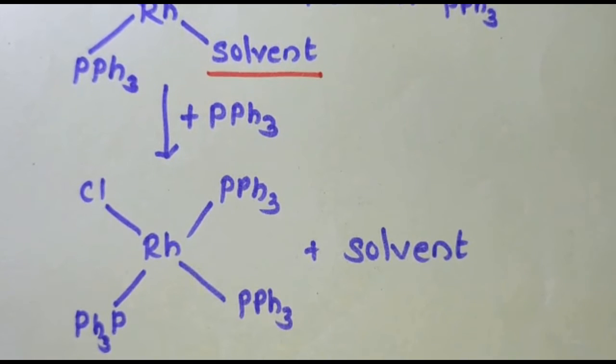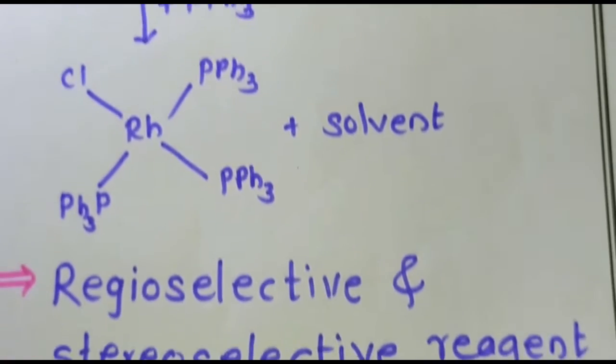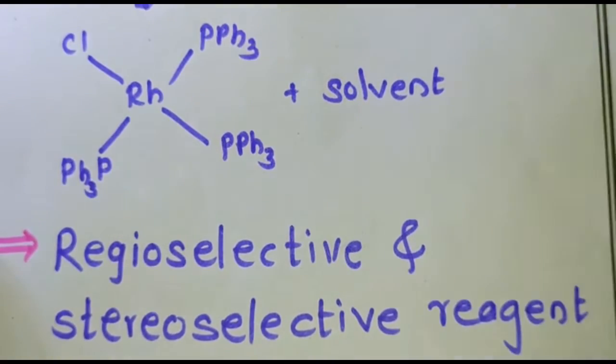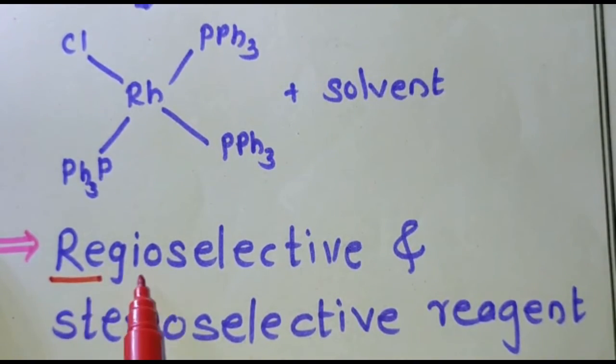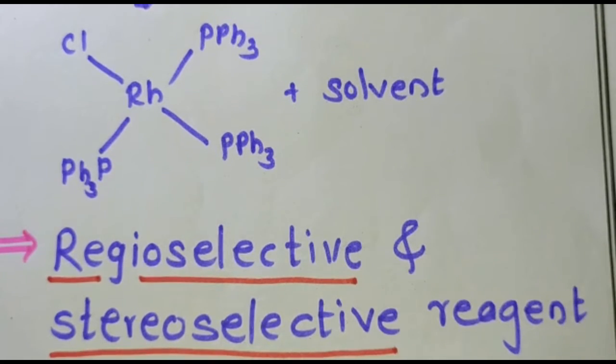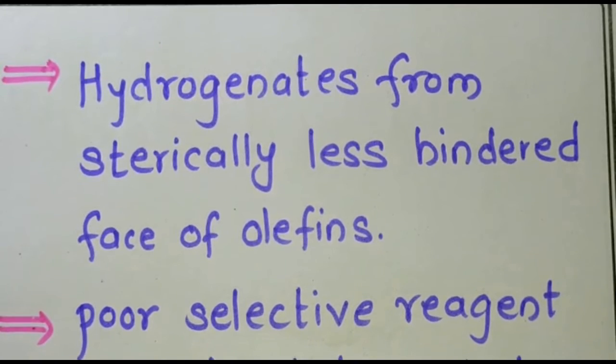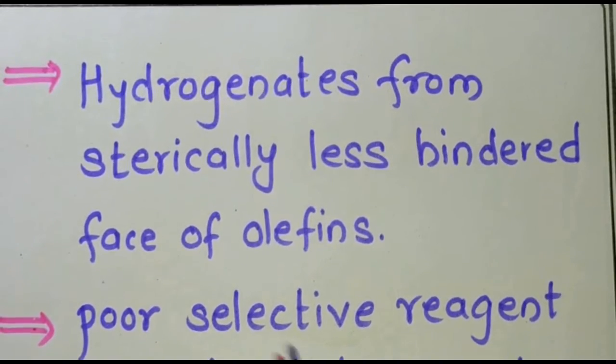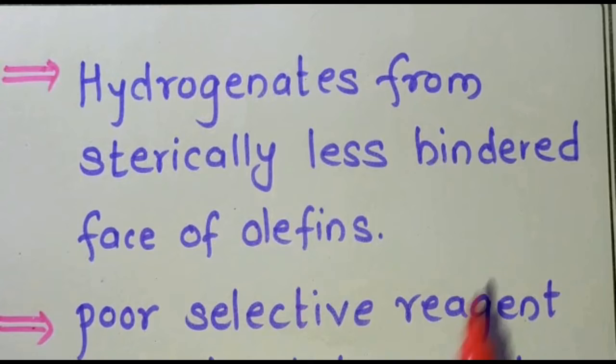Remember that this reagent is regioselective as well as stereoselective. This is one of the most important points, which is confusing. Regioselective means the area is selective, and stereoselective means the stereochemistry of the reagent is important. This reagent hydrogenates from the sterically less hindered face of the olefin.